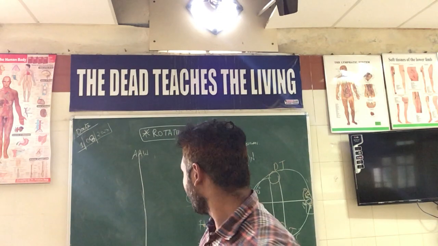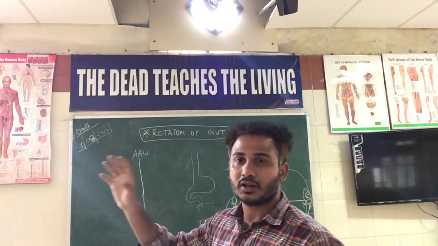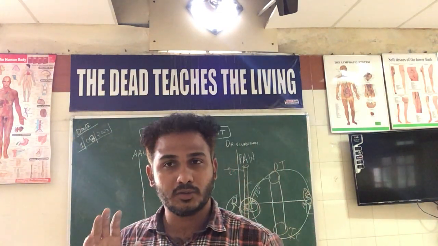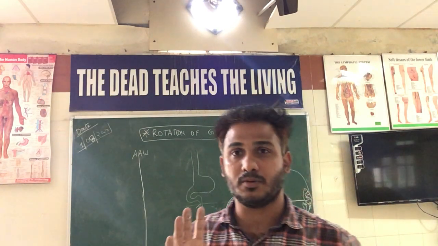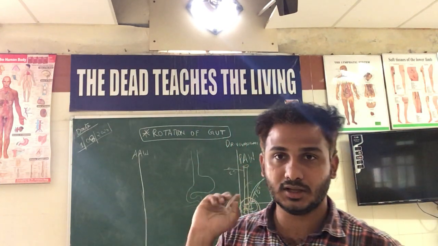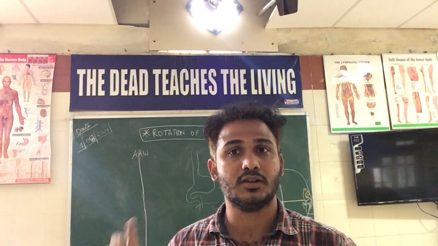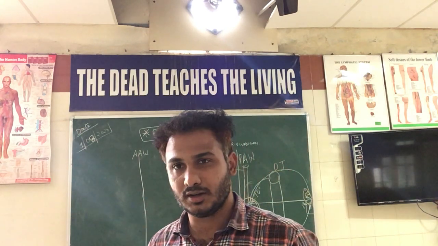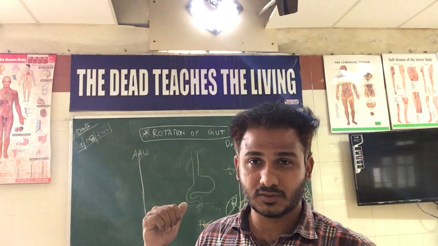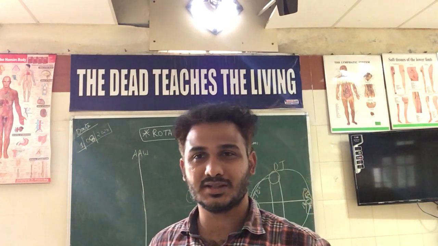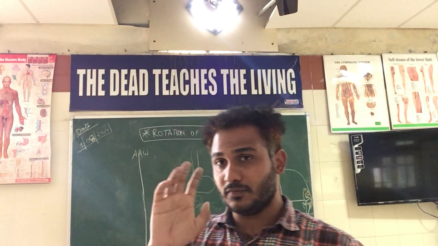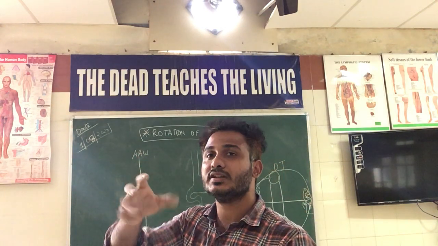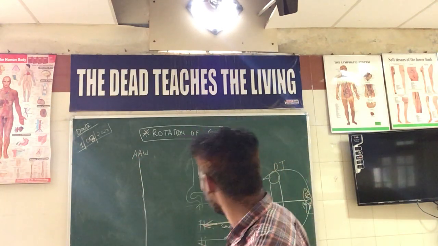The reason is that during the 9th week of intrauterine life, the timeline is very important, and you have to remember it. The 6th week is the onset of the hernia. The 9th week is the regression of the physiological umbilical hernia. During this regression, first the entire small intestine part will be migrating back.